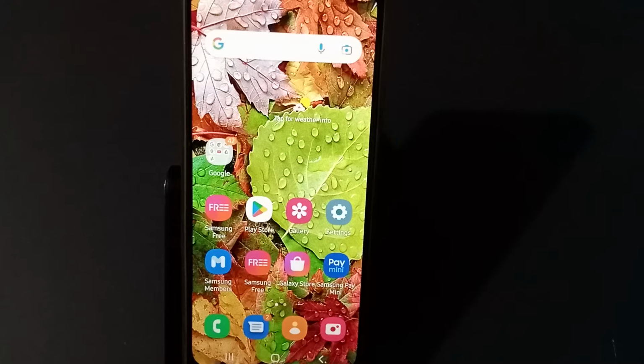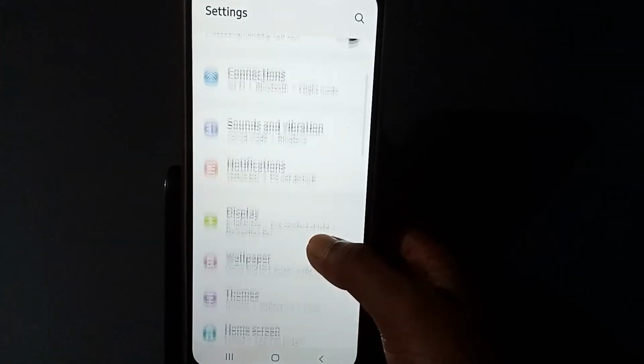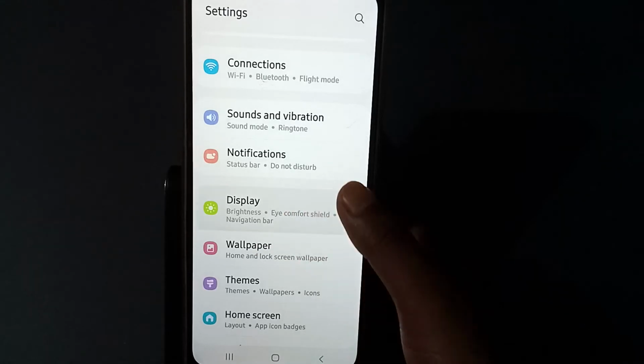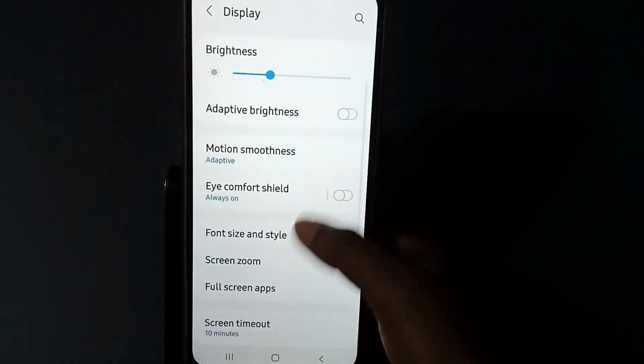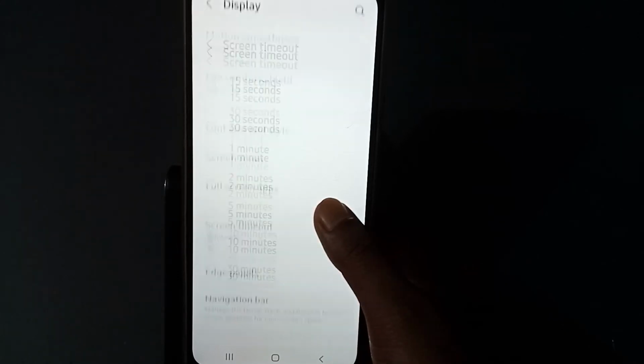First of all, what you need to do is go to Settings. Press Settings, then you will see Display. Press Display, then scroll down. You will see Screen timeout, so press this one.